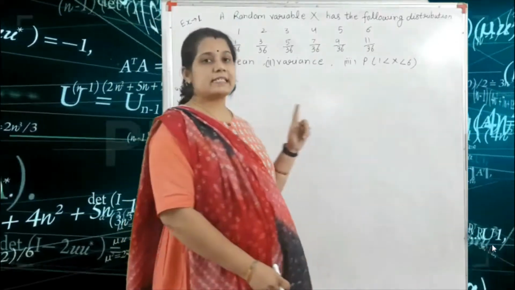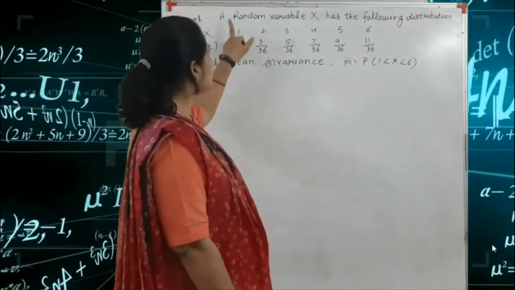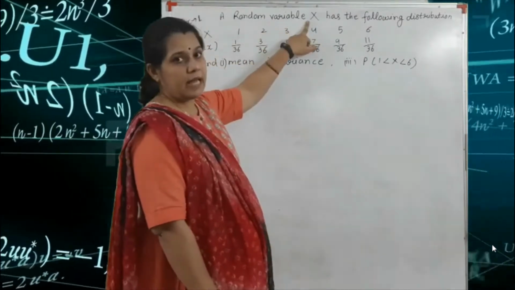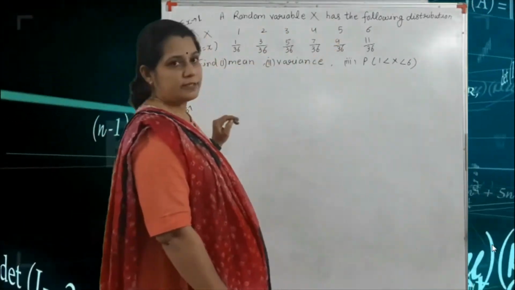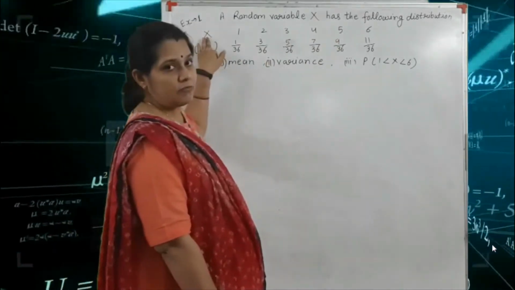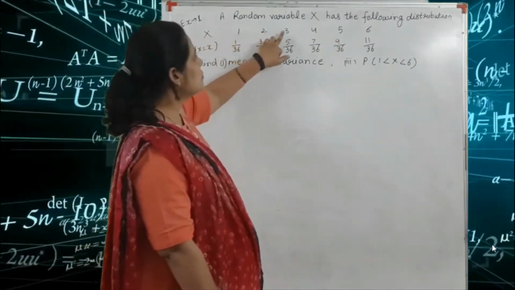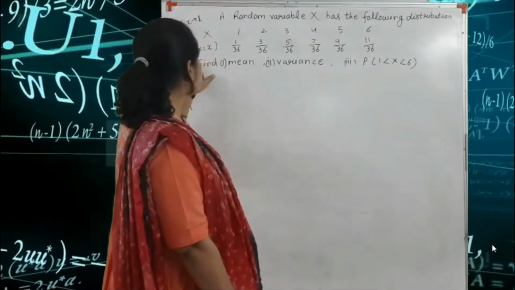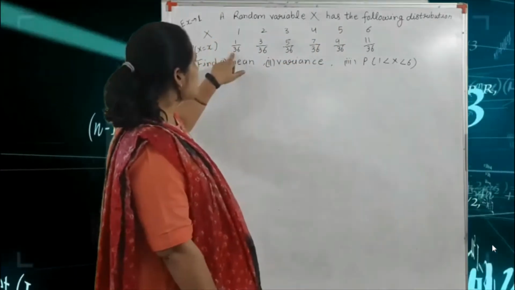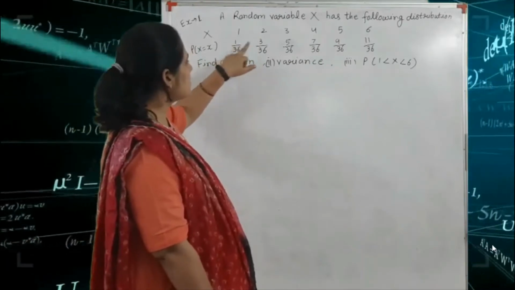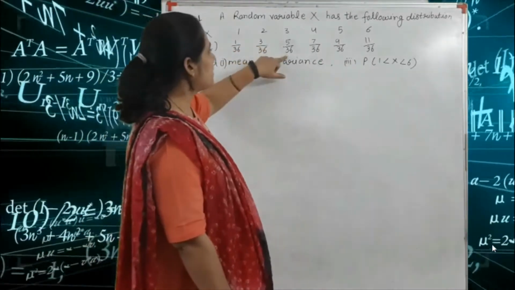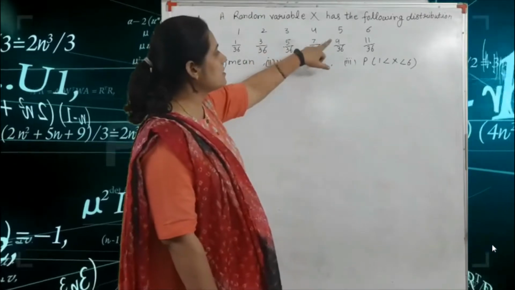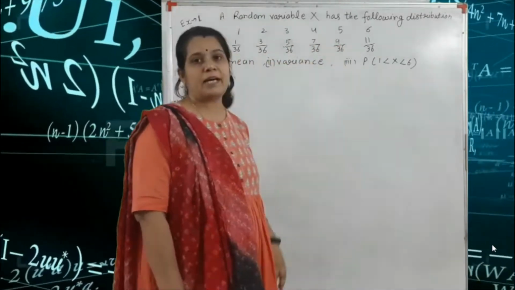So this is an example of finding the expectation. A random variable capital X has the following distribution. We are given the values of X as 1, 2, 3, 4, 5, 6, and the probabilities 1 by 36, 3 by 36, 5 by 36, 7 by 36, 9 by 36 and 11 by 36.